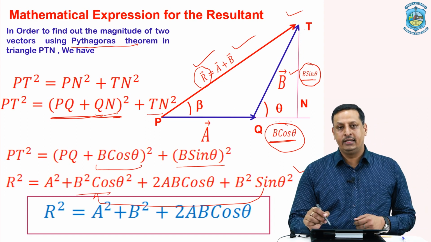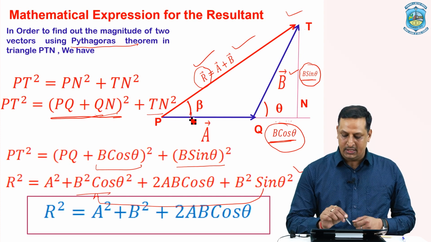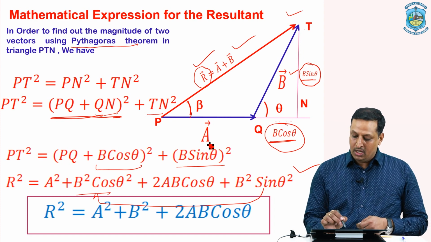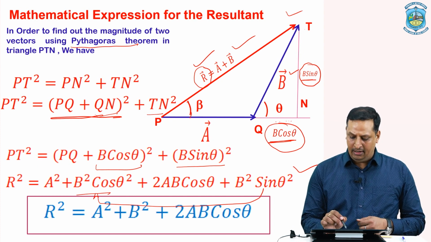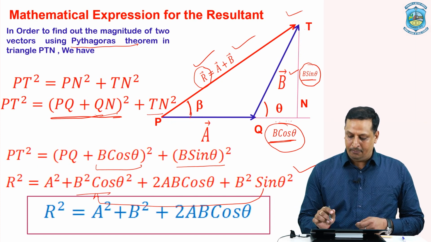See, in order to calculate the direction of the resultant vector, we have taken this angle beta, that is the angle formed by the resultant with one of the vectors, that is vector A. So from this figure we have written the expression of tangent beta, which should be equal to perpendicular upon base.